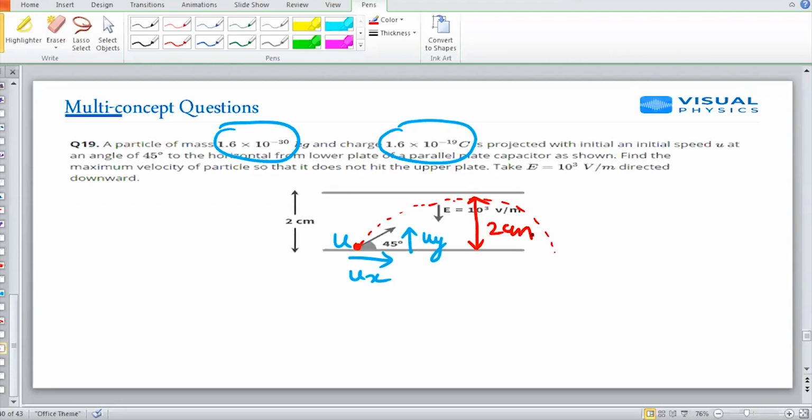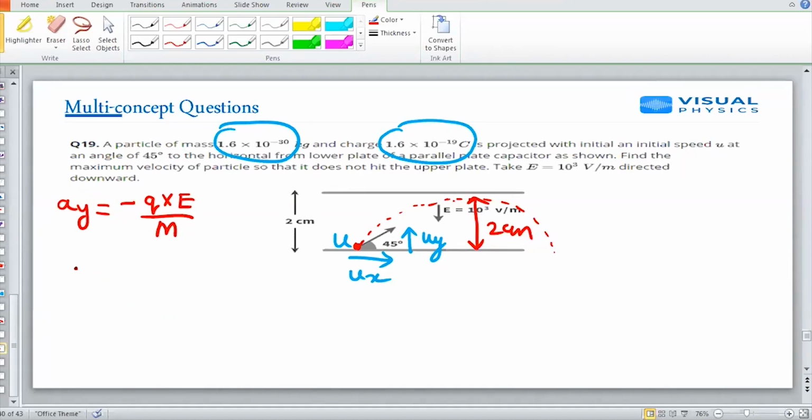This is already given as 2 centimeters. The acceleration in the y direction, due to gravity, was g, but due to this electric field it will be minus qE by m.